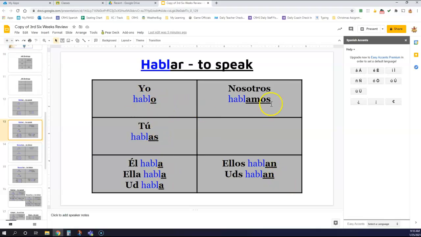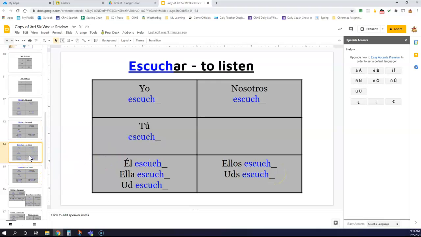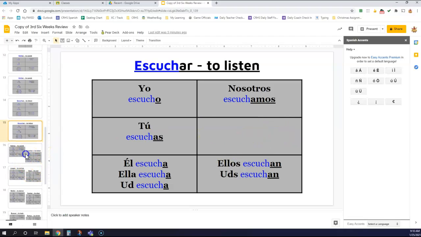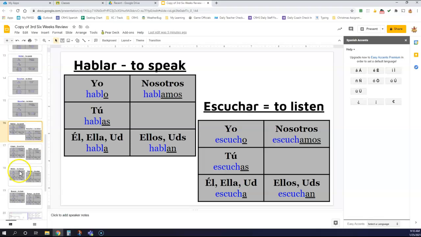O, as, a, amos, an. Escuchar, to listen. O, as, a, amos, an. Yo escucho, tú escuchas, él escucha, ella escucha, usted escucha, nosotros escuchamos, ellos escuchan, ustedes escuchan. Again, we don't mess with vosotros. We don't need it.